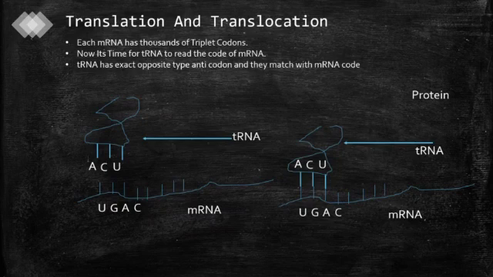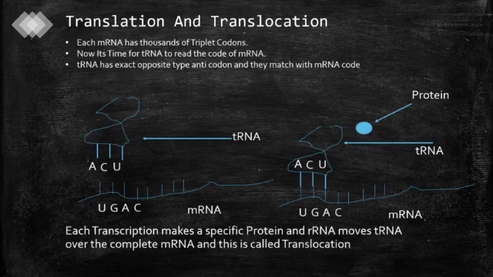Now you can see in the picture mRNA has the sequence UGAC and the tRNA structure is like a hairpin and down below three sequences are there, and when it starts reading, the exact opposite of the nucleotides will come. A combines with U, C combines with G and uracil combines with adenine. This way it will start reading the message. So once it starts reading the message, the upper part, the protein or amino acid, is formed. So one group of amino acid is formed. This way it starts reading the message on messenger RNA and one group of amino acid is formed.